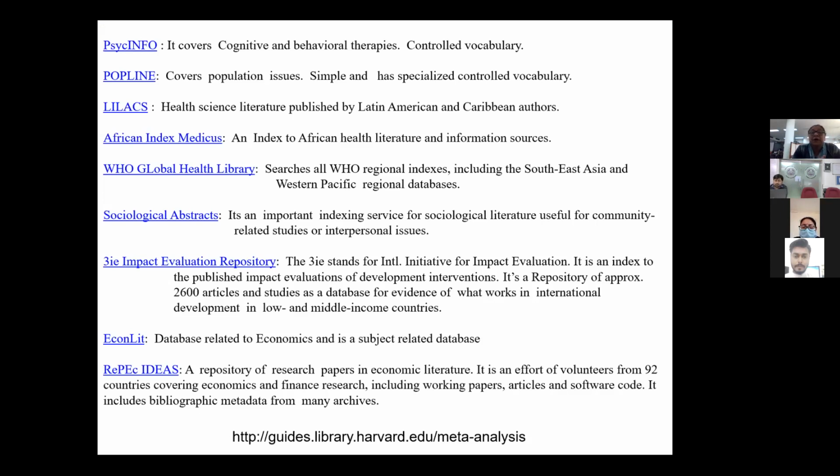It is a database which publishes impact evaluations of development interventions, and it's a repository of approximately 2,600 articles and studies, a database for evidence of what works in international development in low and middle income countries. We have EconLit, which is a subject database related to economics. Then we have RePEc IDEAS, which is a repository of research papers in economic literature. And I am acknowledging this site through which I got the above databases.